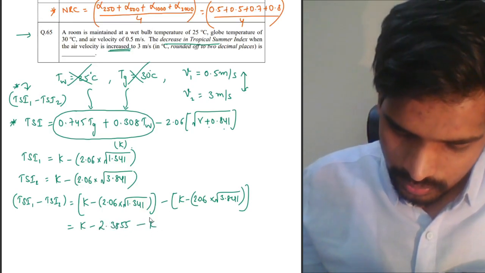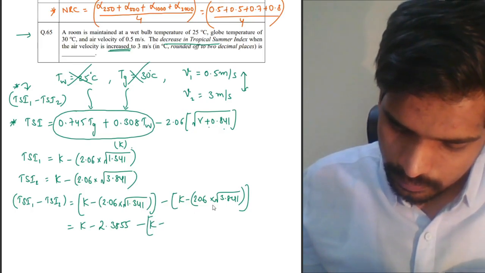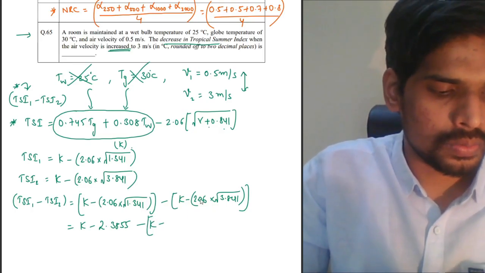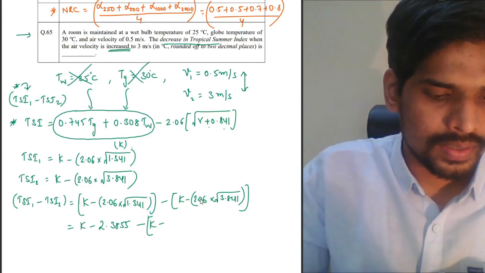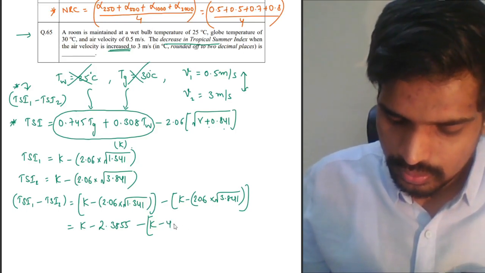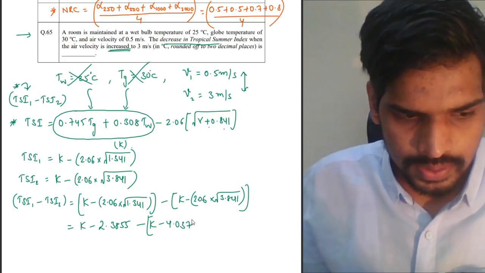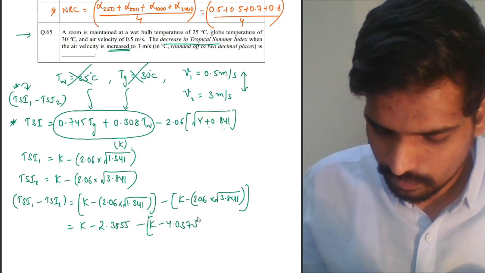Then K minus 2.06 multiplied by square root of 3.841 is 4.0373.